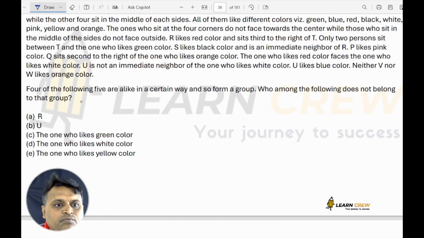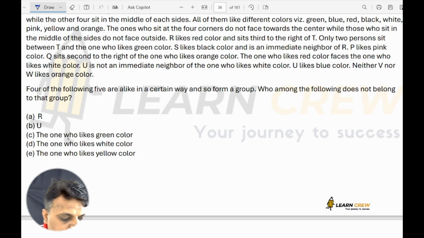Next. Four of the following are alike in a certain way and so form the group. Who among the following does not belong to the group? So here if you see R, U, the one who likes green color, the one who likes white color, the one who likes yellow color.